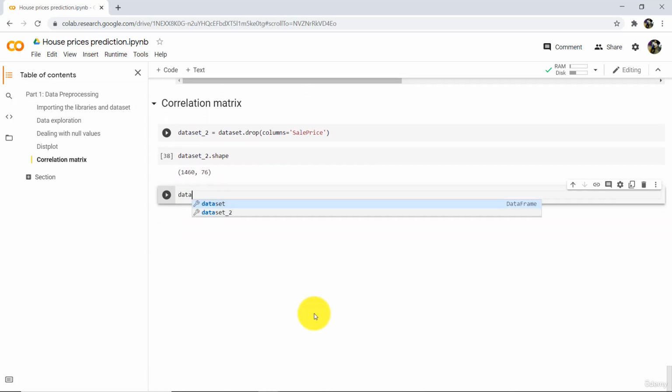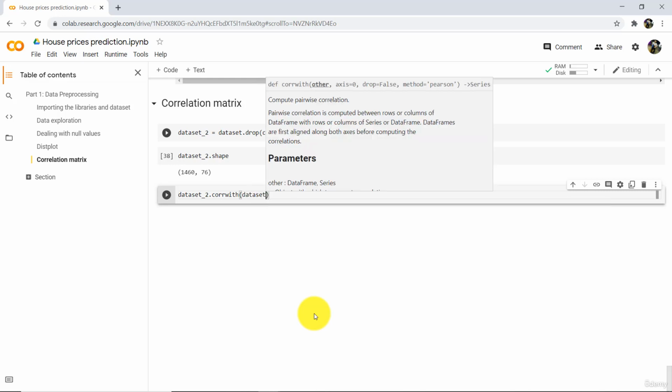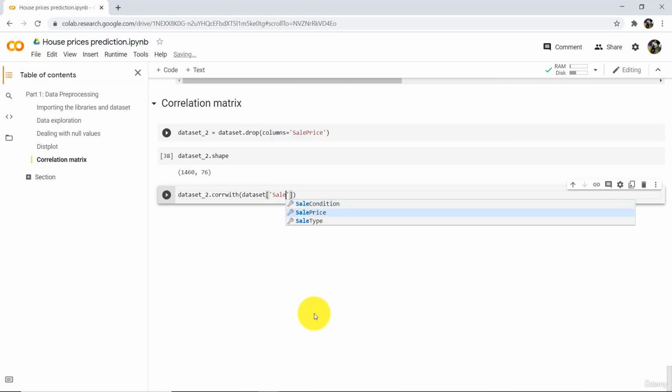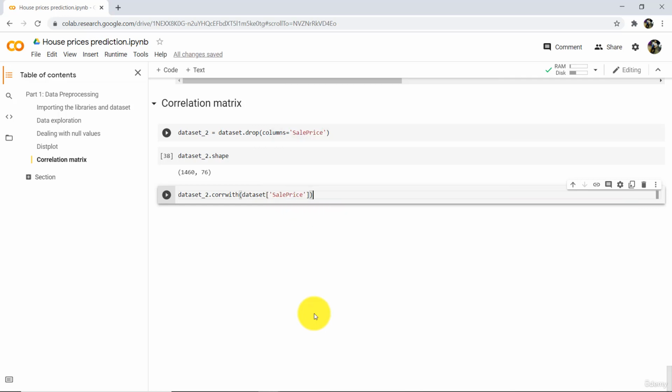Type this new variable dataset underscore 2 dot corrwith, in parentheses specify the target variable SalePrice, dot plot dot bar.